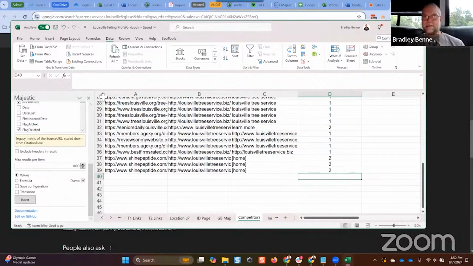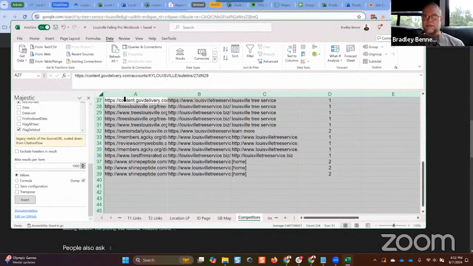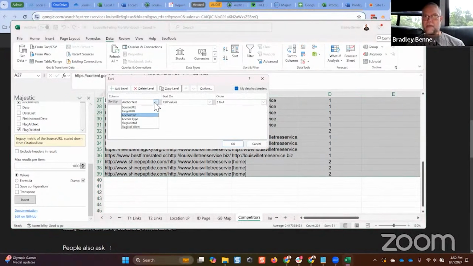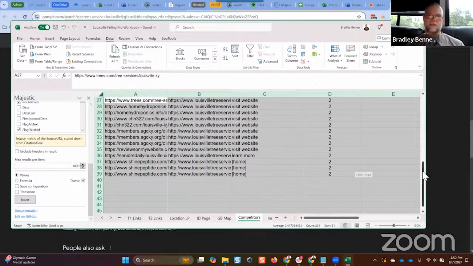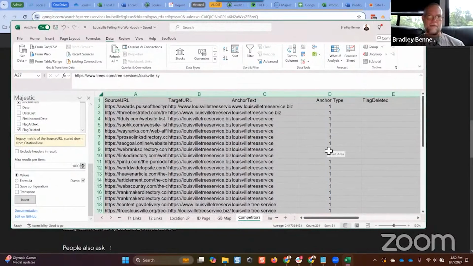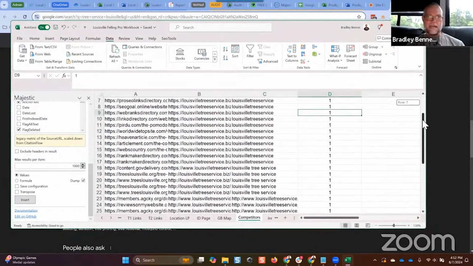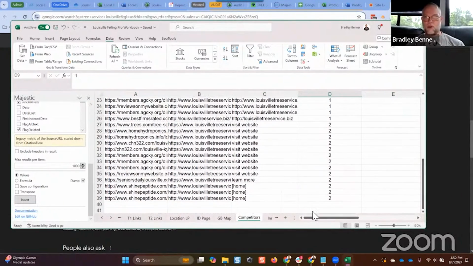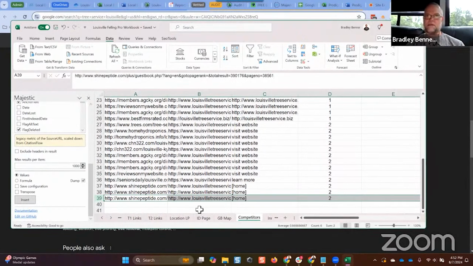Miscellaneous, right? Last thing that I'm going to do is go back, select all, go to data, sort. Now I'm going to sort by anchor type. Largest to smallest, smallest to largest, doesn't really matter. I usually do smallest to largest. Now that's going to sort those by anchor text type. The last thing I'll do is, now I know, because of the number of rows here, that there are 38 links pointing to some version of the homepage URL.